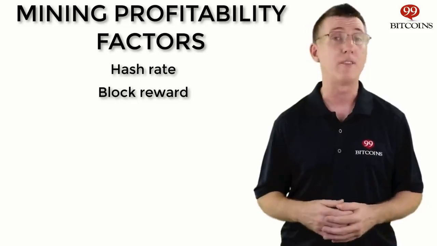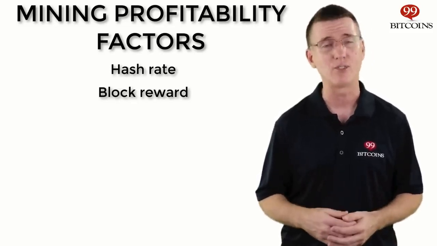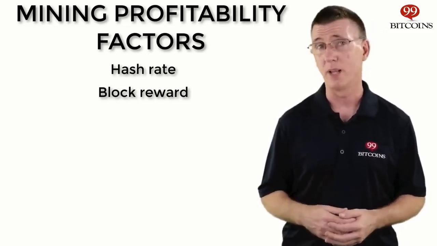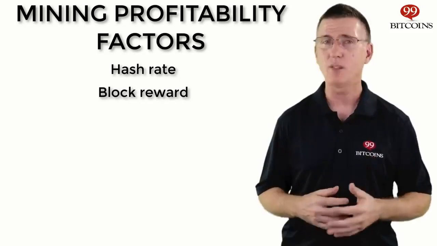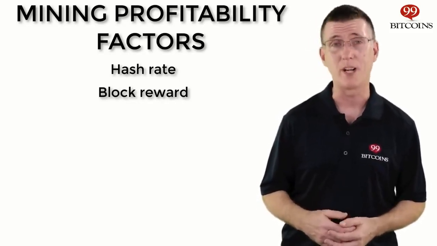This number started at 50 Bitcoins back in 2009 and is halved every 210,000 blocks, or about every 4 years. The current number of Bitcoins awarded per block is 12.5. The last block halving occurred in July of 2016, and the next one will be in 2020.